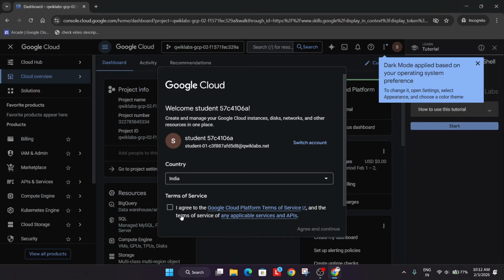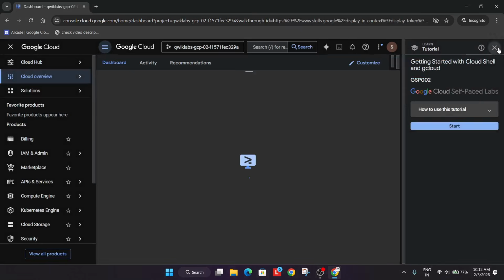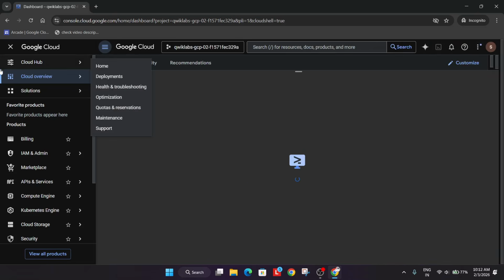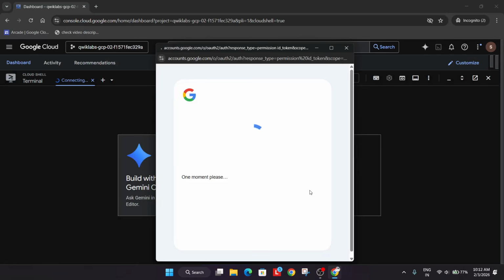Now here simply click on I agree and continue, and click on this button to activate the Cloud Shell. Also remove this unwanted pop-up. Here we have to click on continue and then just authorize ourselves.